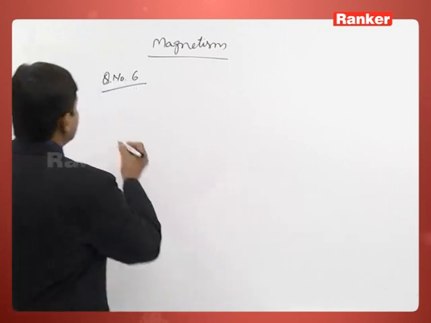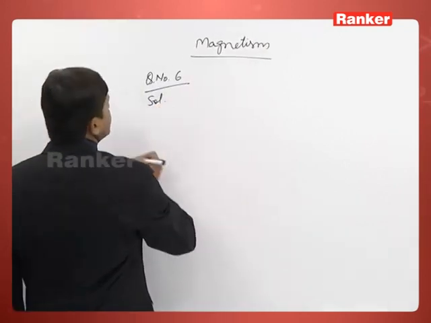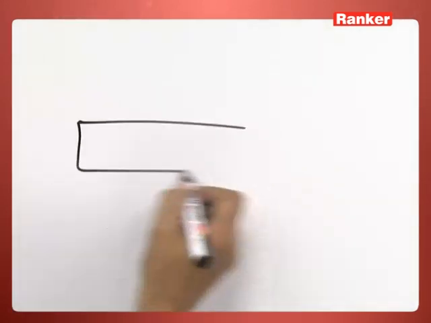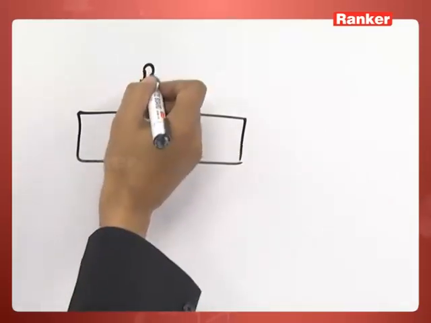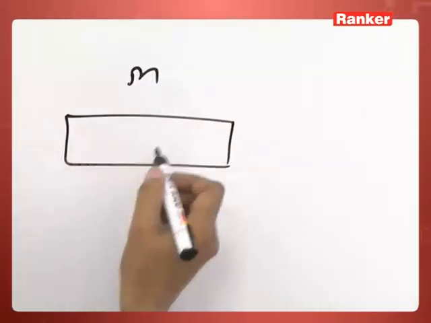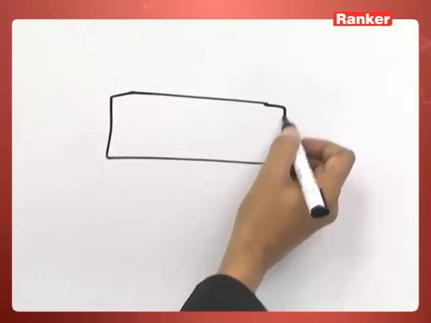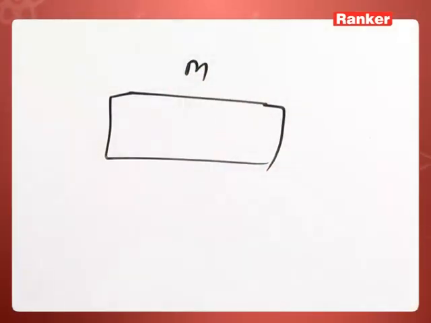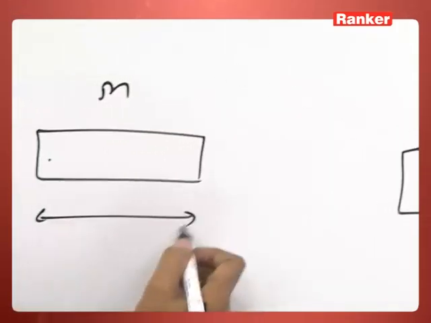See, as it is given, there are two similar magnets. Let this have pole strength m and magnetic moment M. This also has the same magnetic moment M. So what is the meaning of magnetic moment?